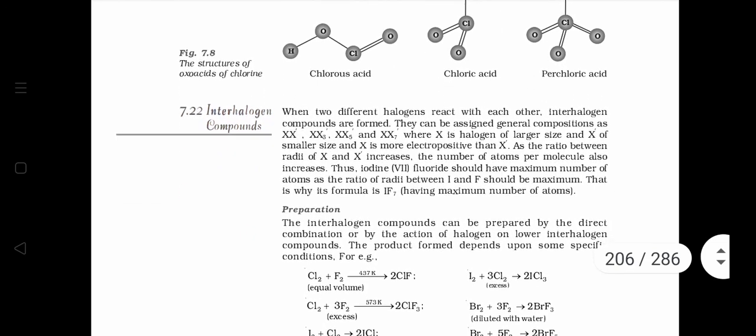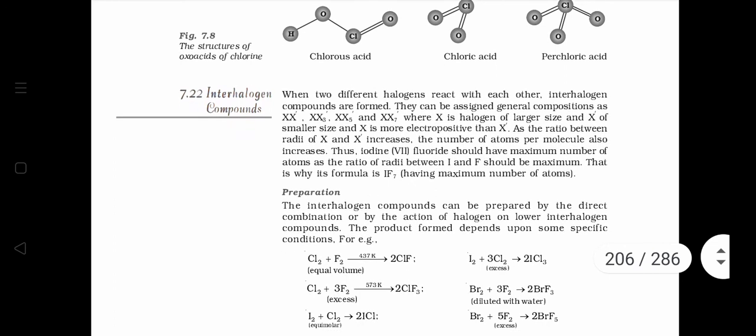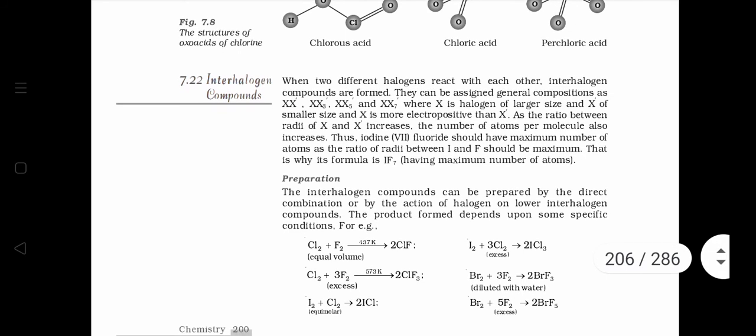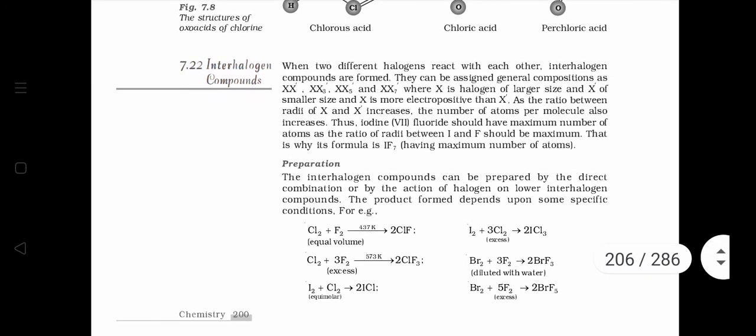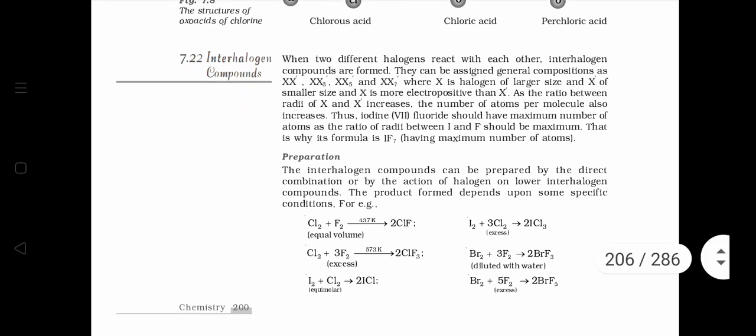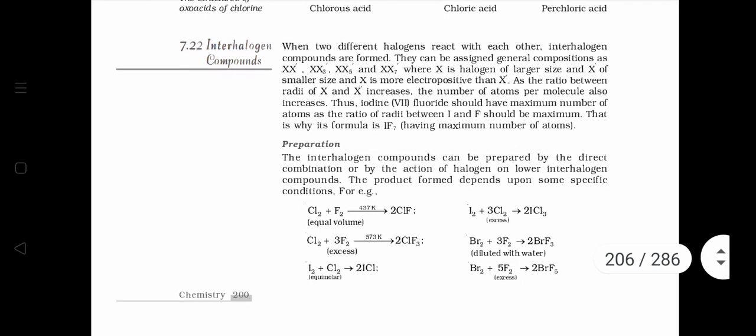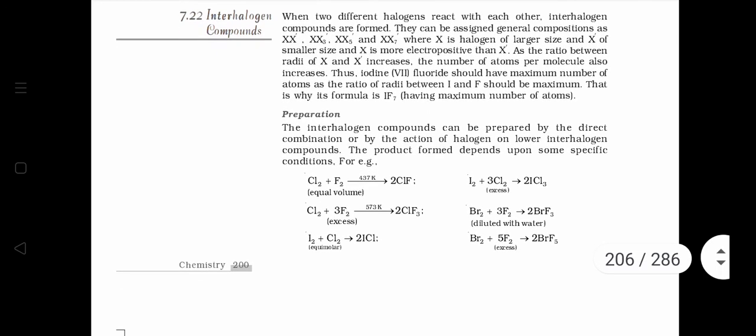Next are interhalogen compounds. Two different halogens react with each other. They form compounds called as interhalogen compounds like XX dash, XX3 dash, XX5 dash, where X is the bigger size halogen and X dash is the smaller size halogen.